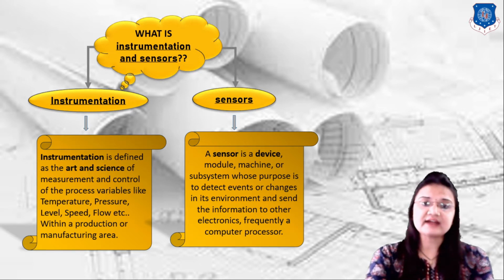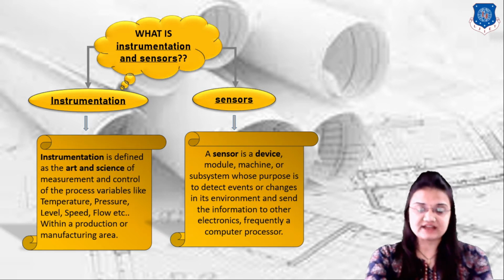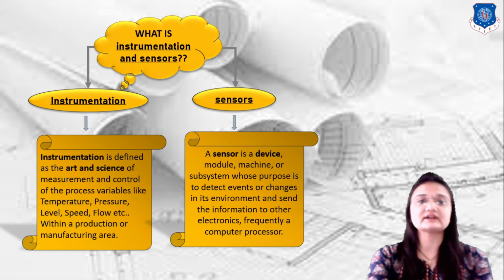Then it sends the information to the electronic device. So a sensor is a device which detects the physical variables, and instrumentation is nothing but the art and science of monitoring and controlling these physical variables.